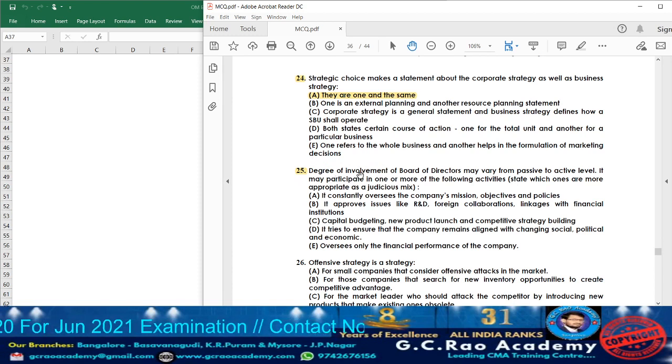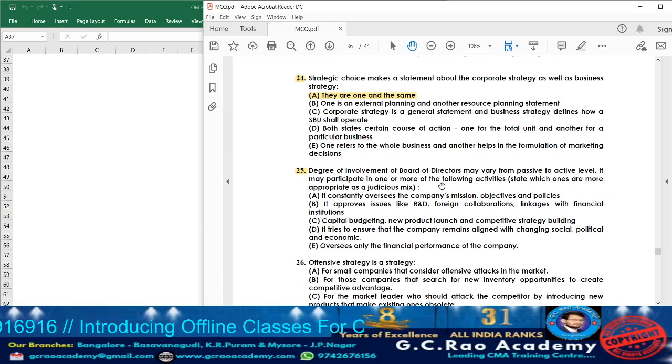Degree of involvement of board of directors may vary from passive to active level. Passive means where complete involvement of the board of directors will not be there. That we call passive. Active means the management actively participates in each and every activity of the organization. That we call active level.